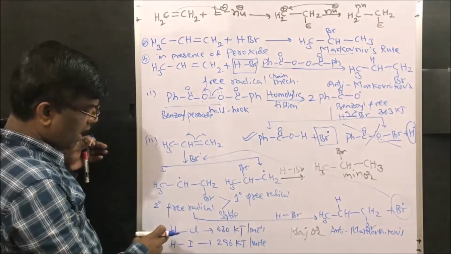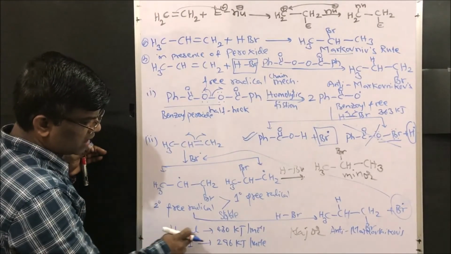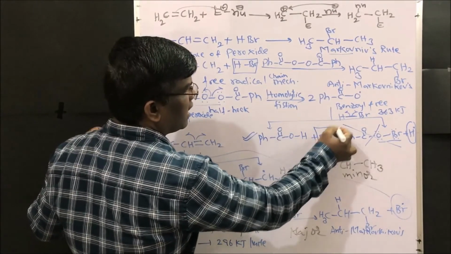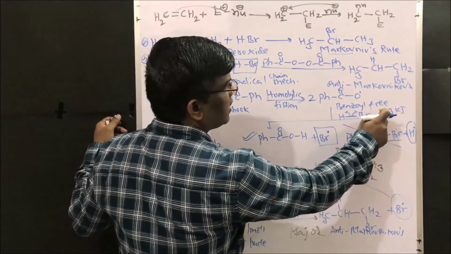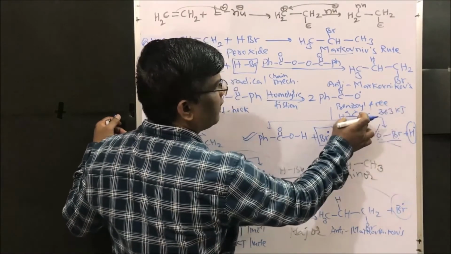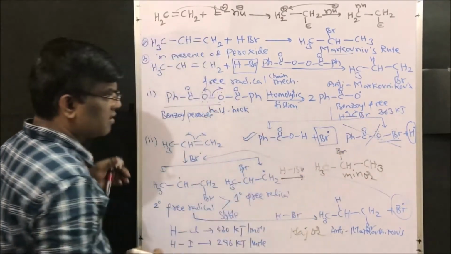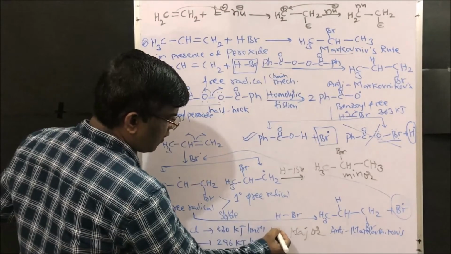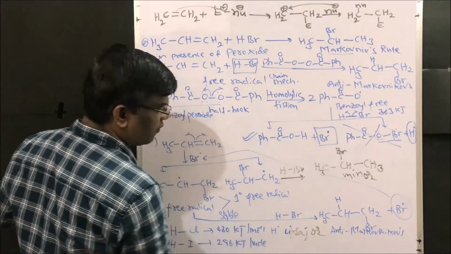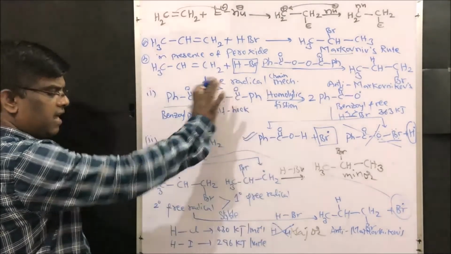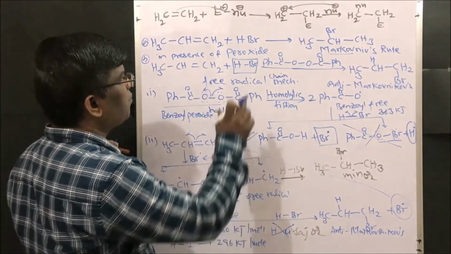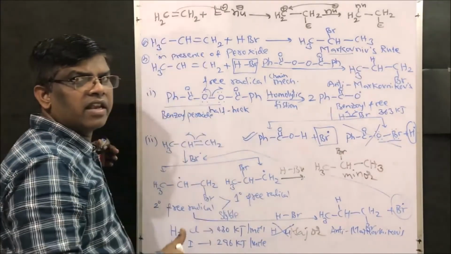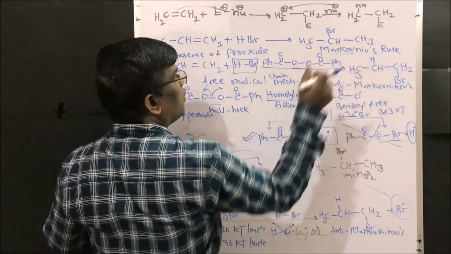Dear friends, I have said that hydrogen chloride and hydrogen iodide are not going to give this anti-Markovnikov's product, because for hydrogen chloride, the bond energy is 430 kilojoules per mole, which is not enough to form this free radical at this stage, because HBr is just 363 kilojoules, which is enough to cleave this HBr bond into free radicals. So under these reaction conditions, it is not going to form free radicals of H and chlorine, right? These two are not going to be formed under these reaction conditions. So even in presence of peroxide, HCl gives Markovnikov's product only. It is very important, friends.